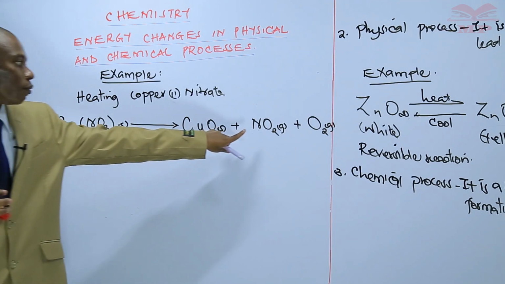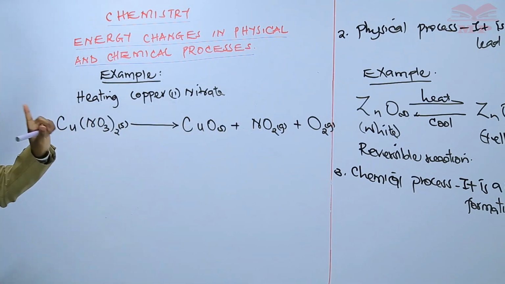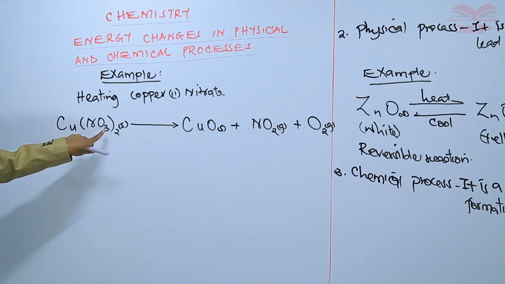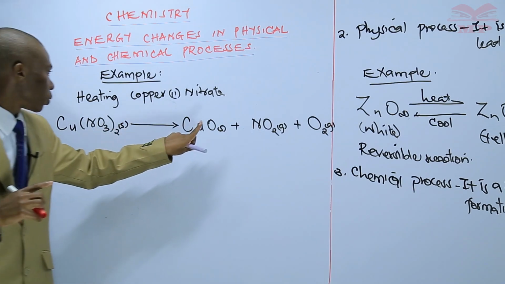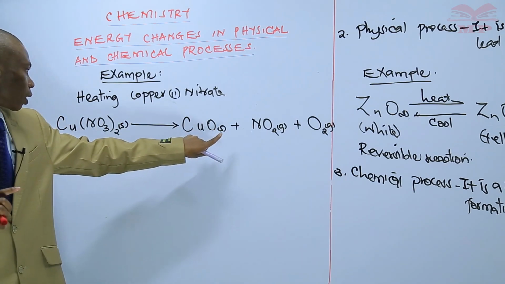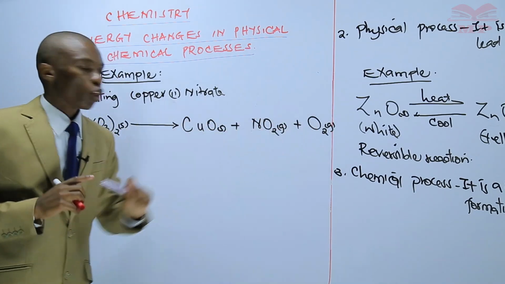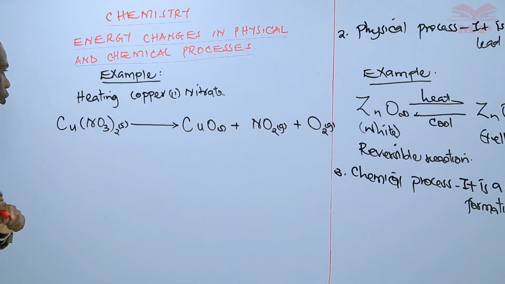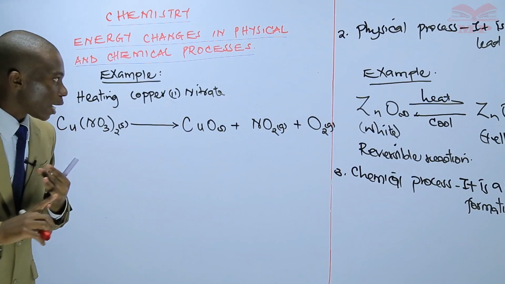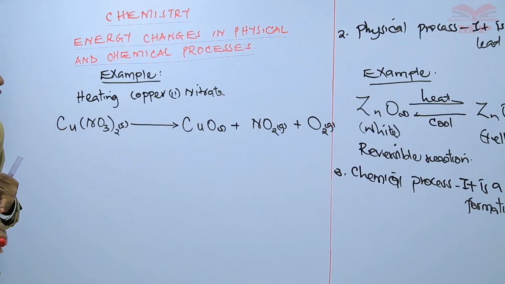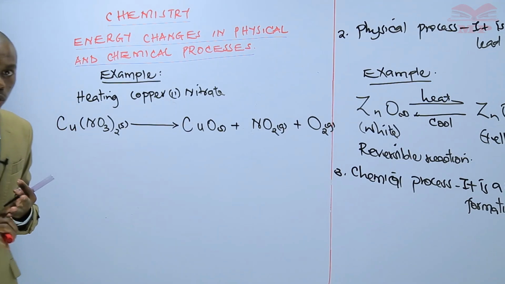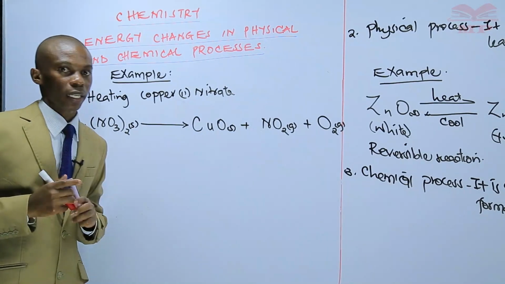Then here you have 1. Then oxygen atoms, they are 2 times 3, which are 6. On this side, we have 1 plus 2 plus 2. Those are 5. So oxygen atoms are not balanced. The nitrogen atoms are also not balanced.